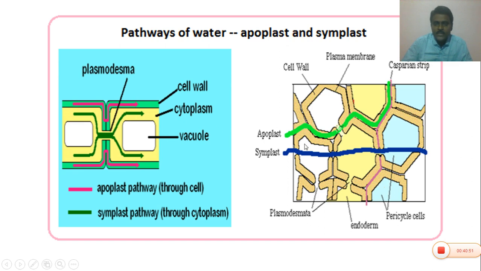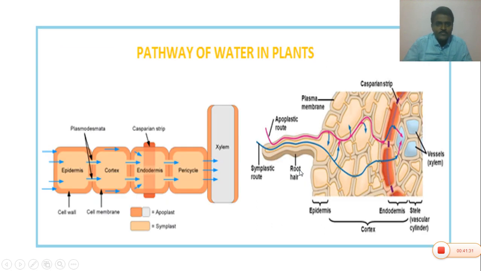Here, the apoplast and symplastic pathway in a tissue, it contains several cells, a group of cells. In the apoplastic pathway, the water always moves through the cell walls and cell corners, intercellular spaces, and finally reaches the root xylem. Whereas symplast is the direct pathway. Generally in symplast: cytoplasm, plasmodesmata, cytoplasm, plasmodesmata, again cytoplasm. So this is the direct pathway of water. This is the living system. This is the apoplastic pathway and this is the symplastic pathway.